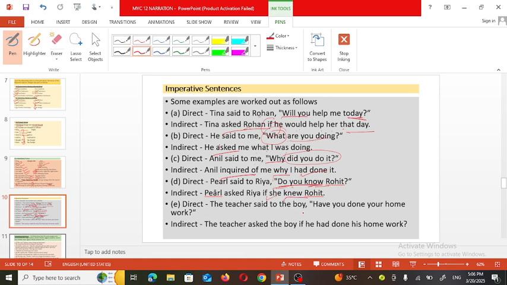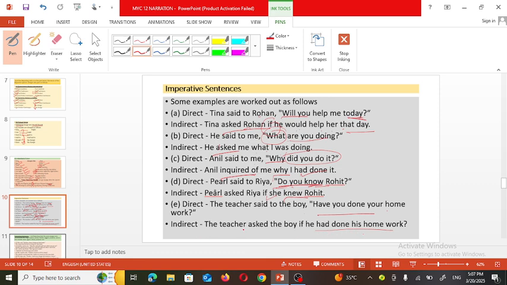The teacher said to the boy, "Have you done your homework?" The sentence is in the present perfect tense, so it will be changed into the past perfect tense. And instead of an interrogative, we have to change it into an assertive sentence.